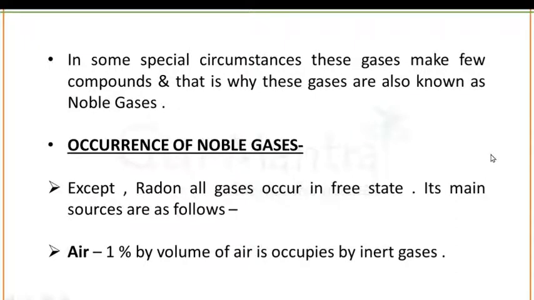So, from all the points, you may conclude that group number 18 is known as noble gases, inert gases or zero valent gases. Now, if you talk about the occurrence of noble gases, except radon, all gases occur in the free state. The main sources of group number 18 gases are: number 1 is air. 1% by volume of air is occupied by inert gases.